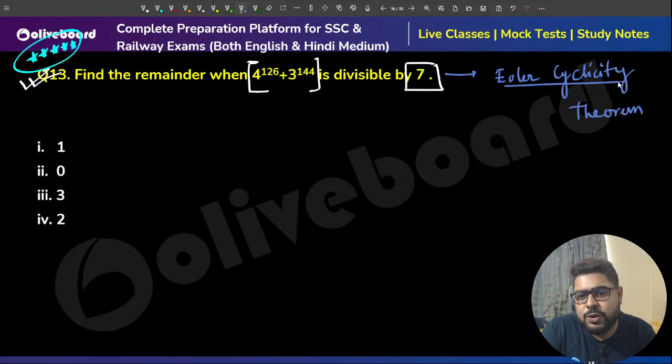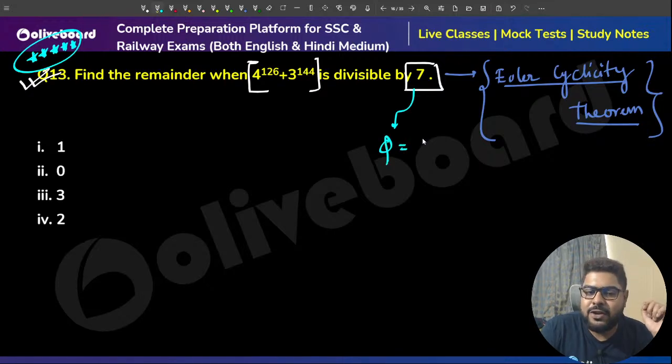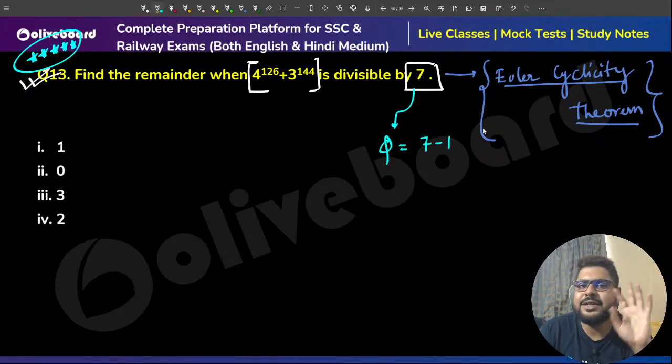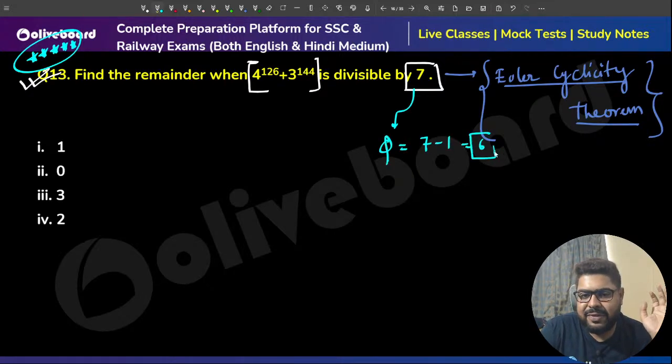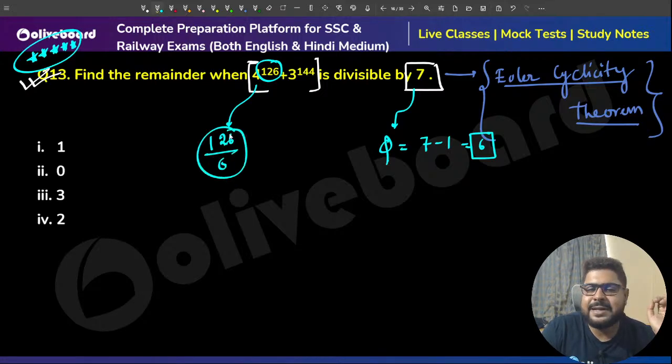This is also known as the totient theorem. Okay, so there is a shortcut here. For any prime number, the totient, the phi value, is always the number minus 1, so 7 minus 1, that is 6. And you divide: sir, 126. The power you always check. 126 by 6, so it is divisible.